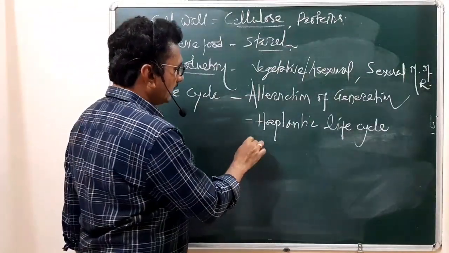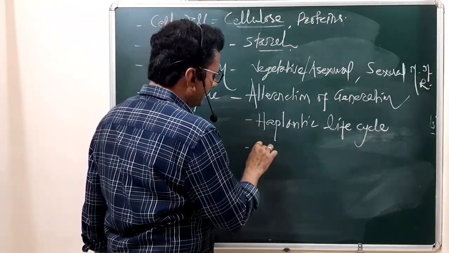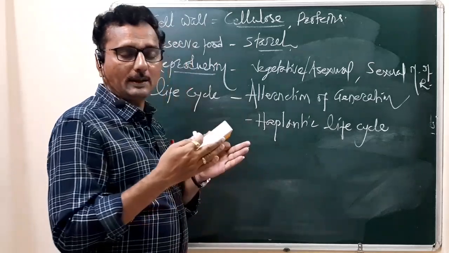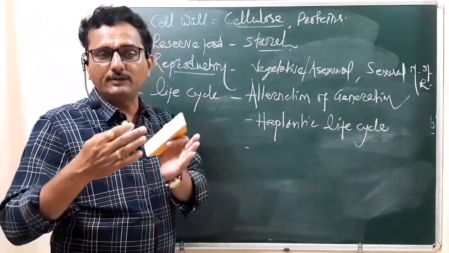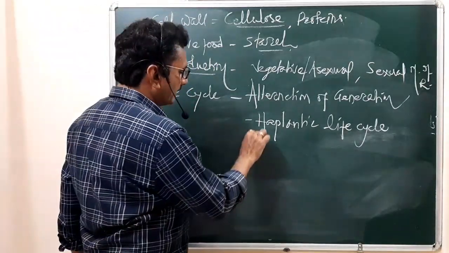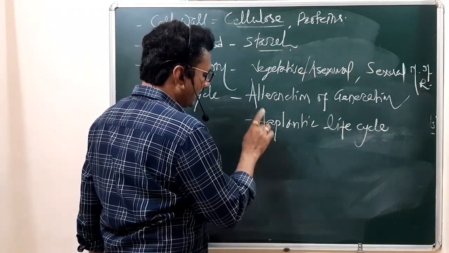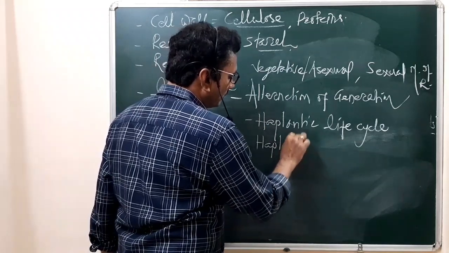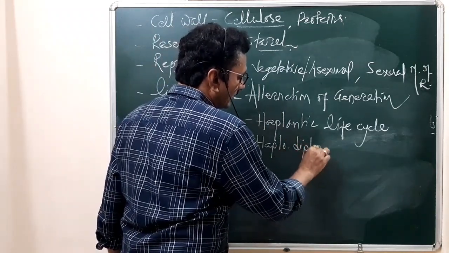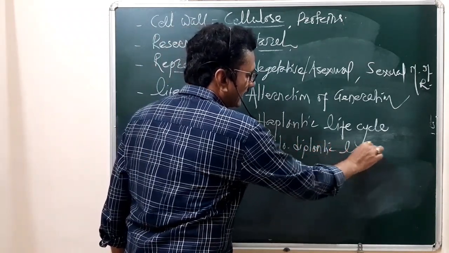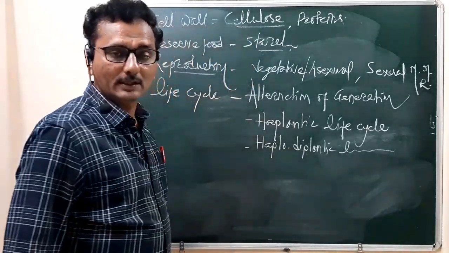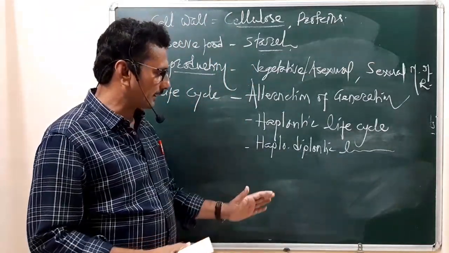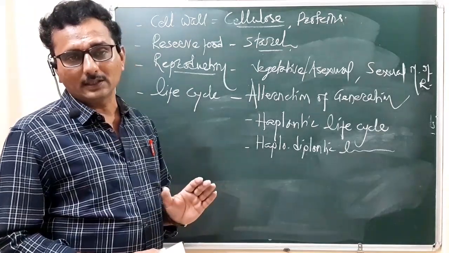Then some algal members show partly haploid phase dominant and partly diploid phase dominant. At that time we say it shows a haplodiplontic life cycle. So: haplontic life cycle, haplodiplontic life cycle.